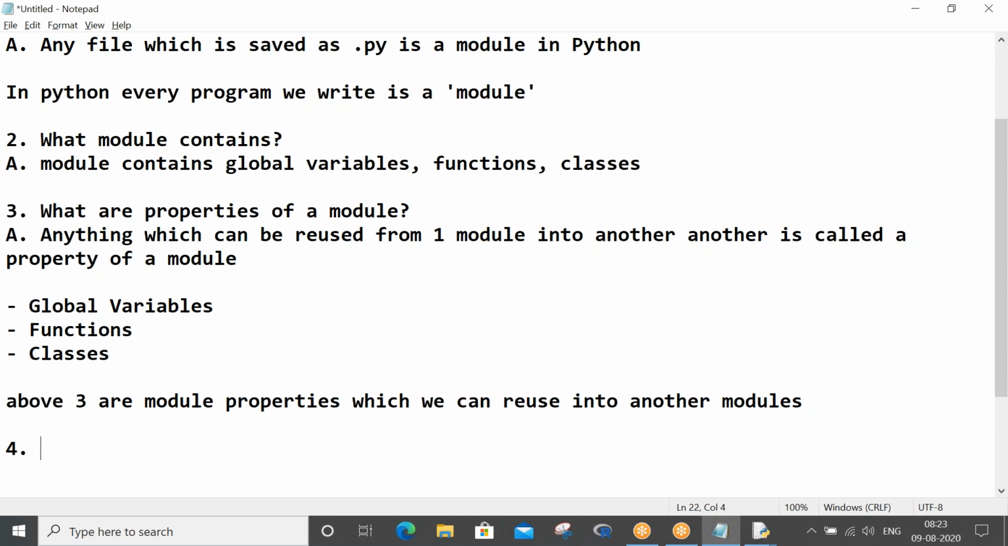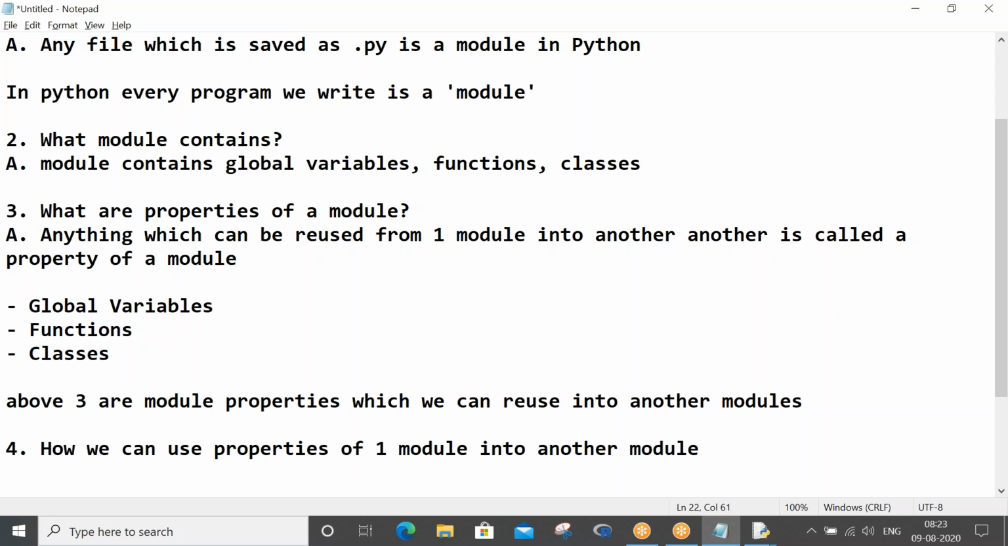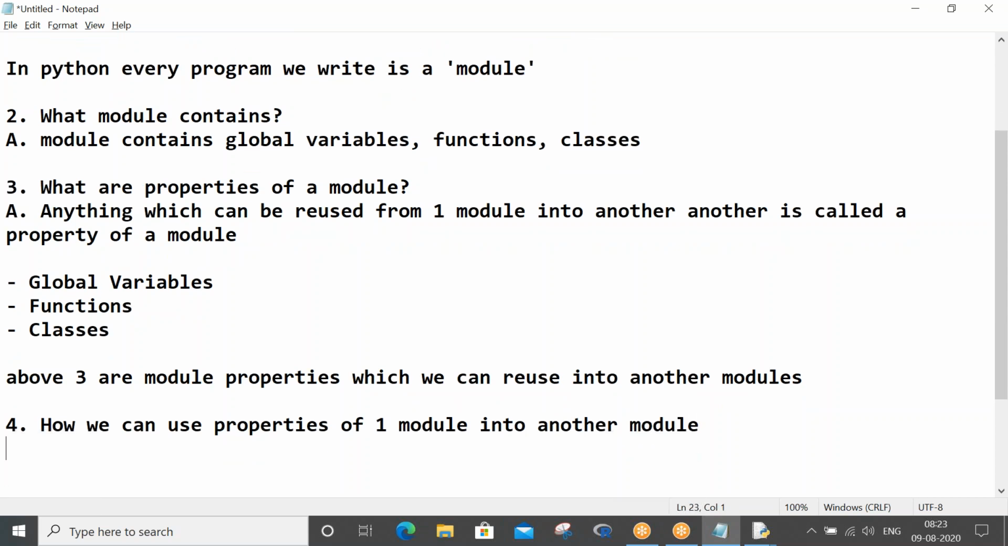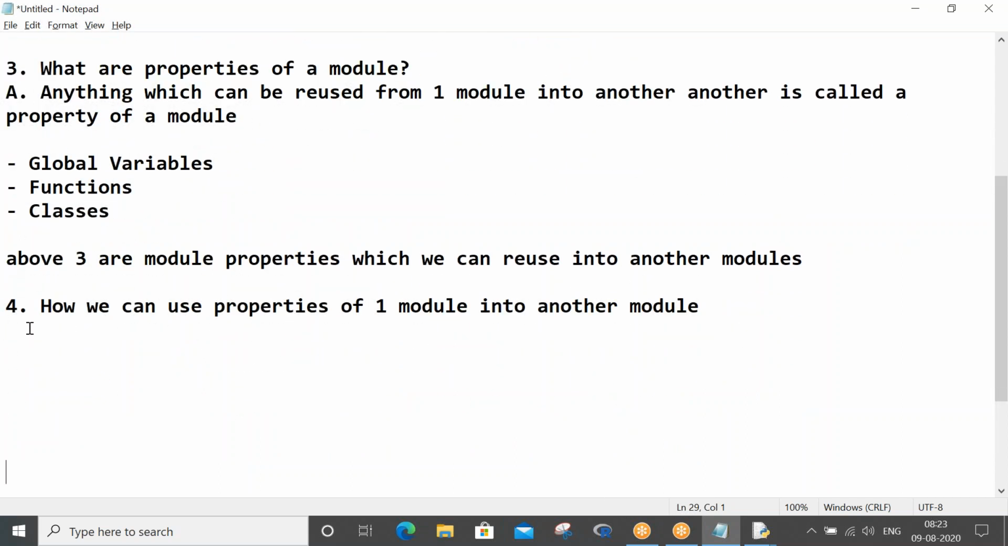So next question: how can we use properties of one module in another module? This is the whole point: how we can use properties of one module in another module. Using the import statement.